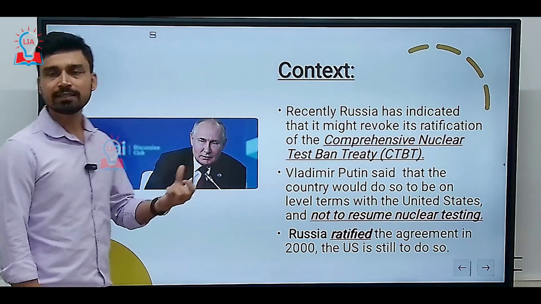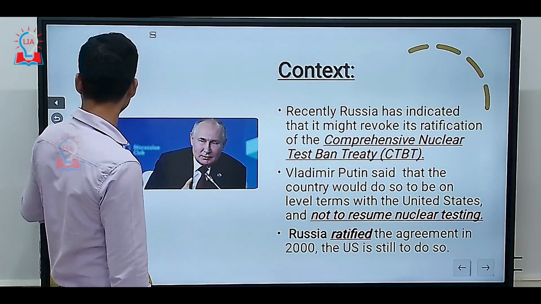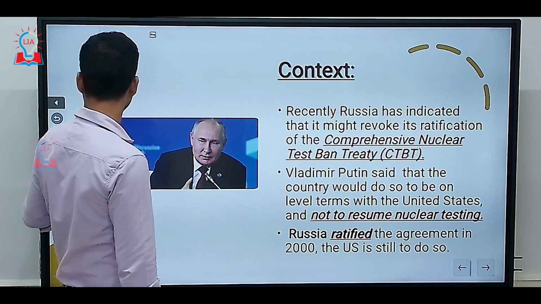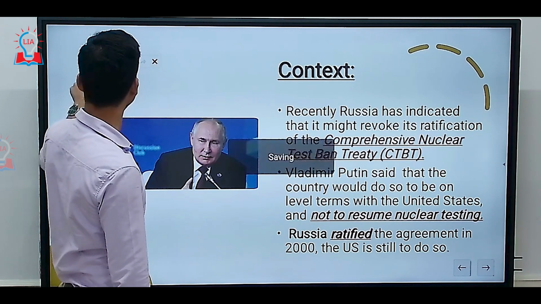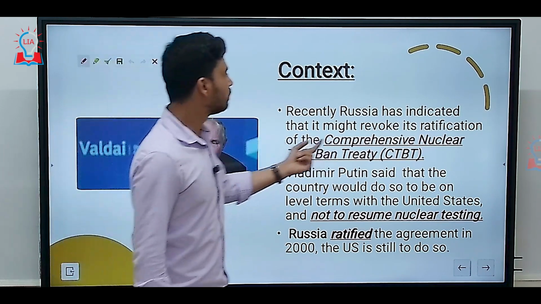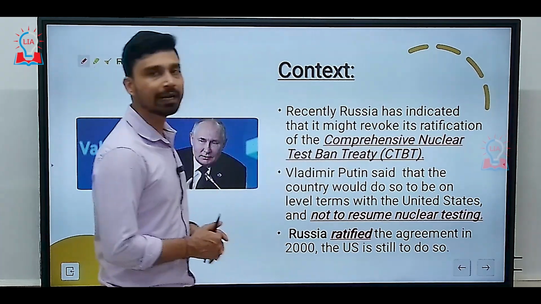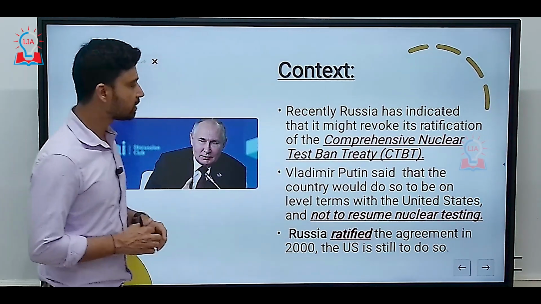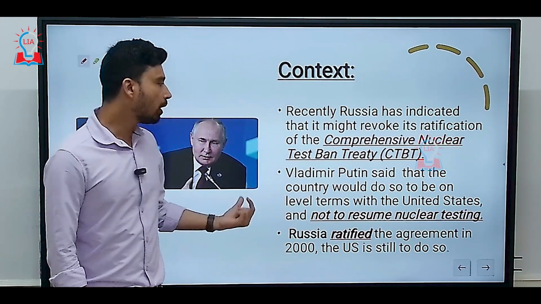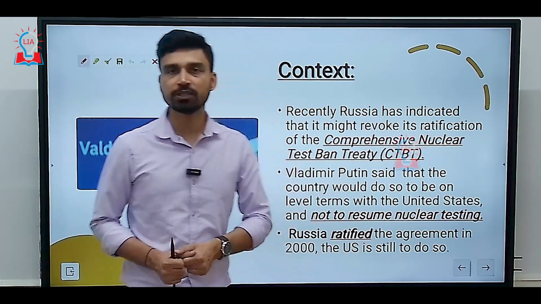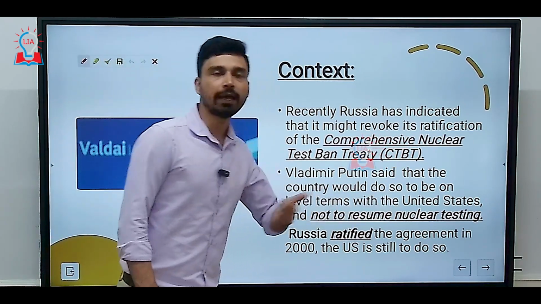To understand the context in which we are discussing today's news, at the recently held Valdai Forum in Russia, President Vladimir Putin of Russia indicated that it might revoke its ratification of the Comprehensive Test Ban Treaty. He also said the country would do so not because it wanted to resume nuclear weapons testing, but rather to bring Russia to the same level as the United States.